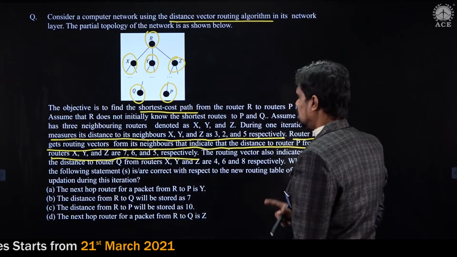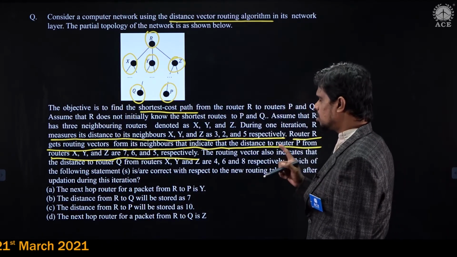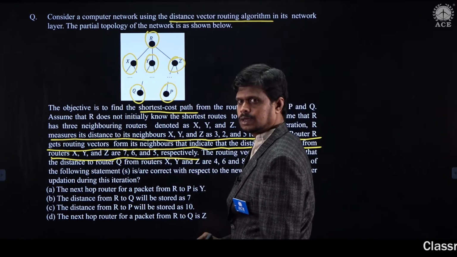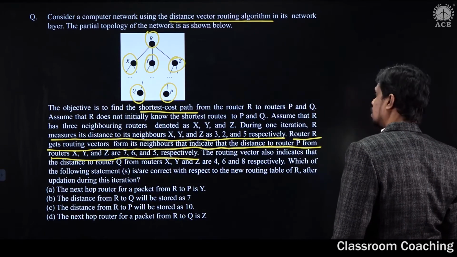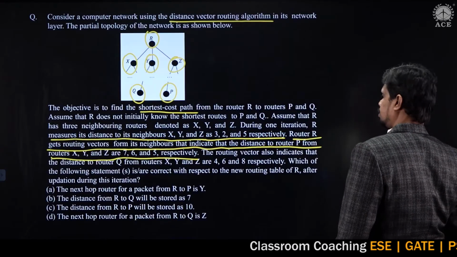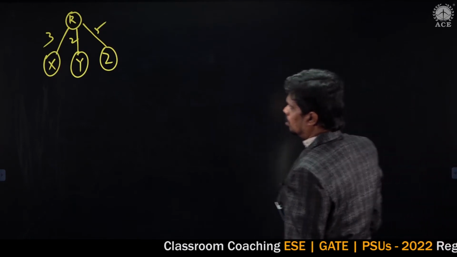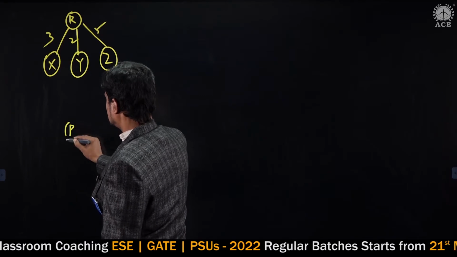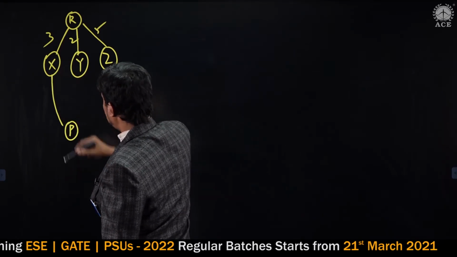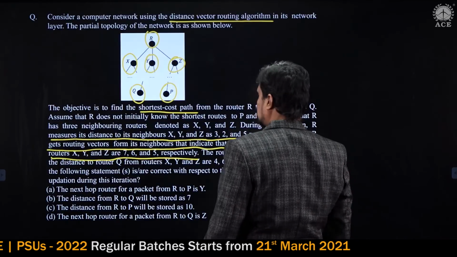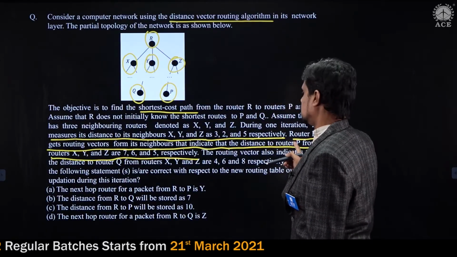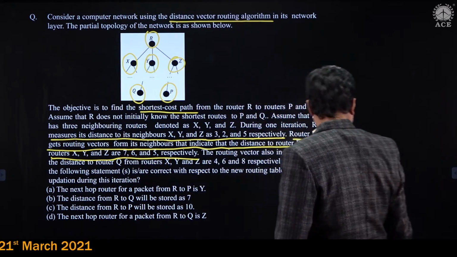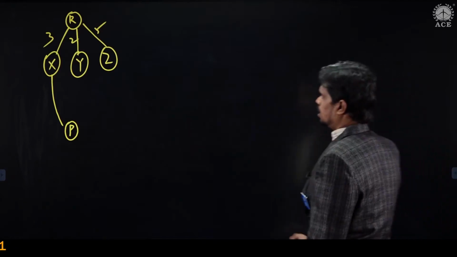What does it mean? From router X, router Y, router Z towards P, the costs are given. From X towards P, we have a cost of 7.